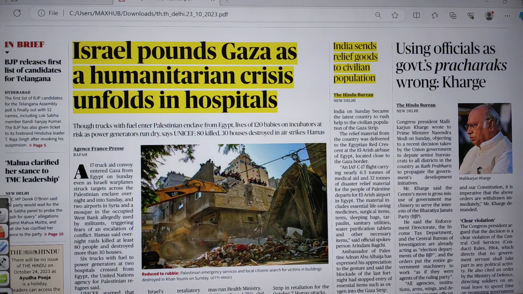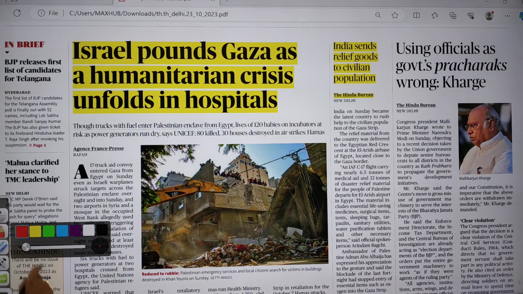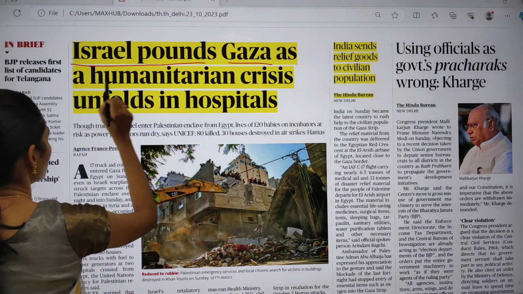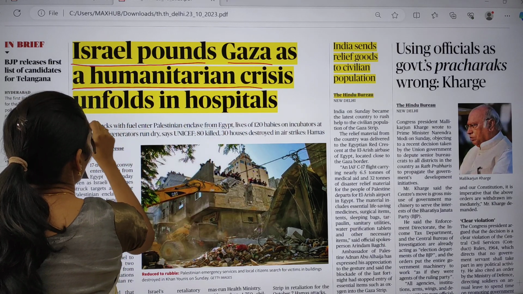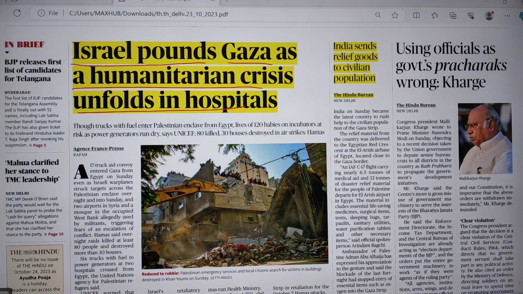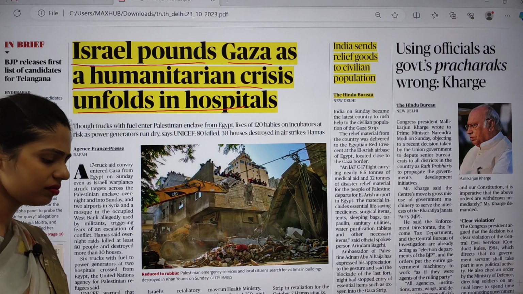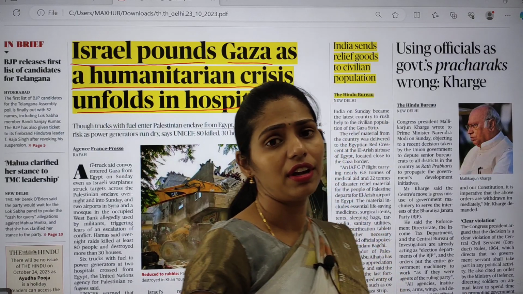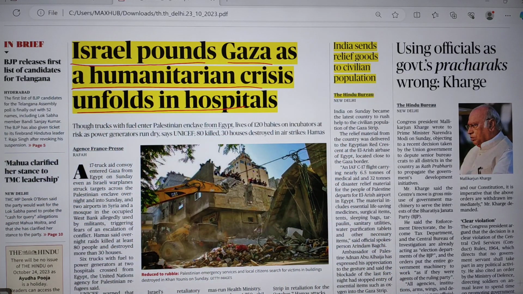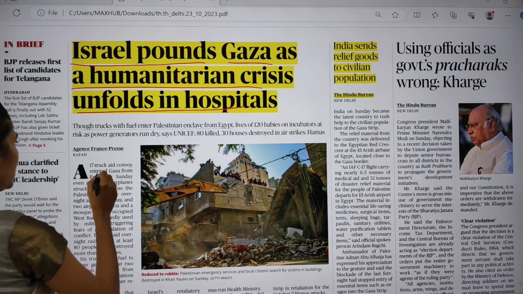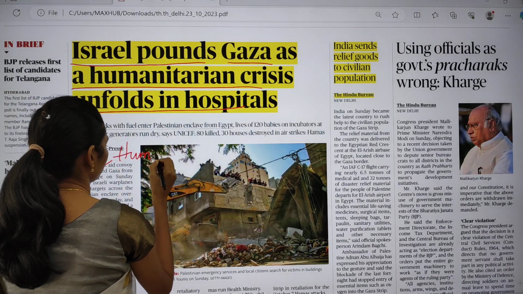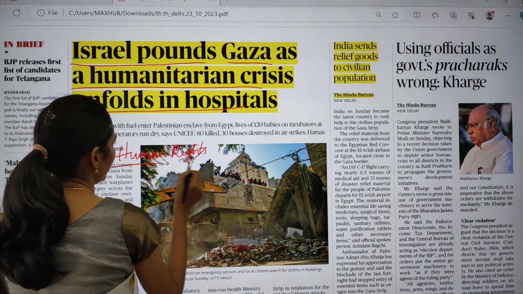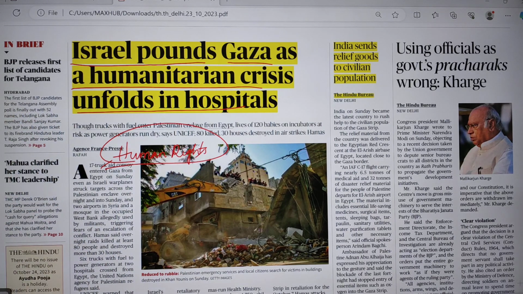So now let us try to see the first topic. The first topic is Israel pounds Gaza as a humanitarian crisis unfolds in hospitals. What happened? There was an attack on a hospital that led to the killing of more than 500 people in this region. Because of this we can say it is human rights violation. It is nothing but human rights violation.